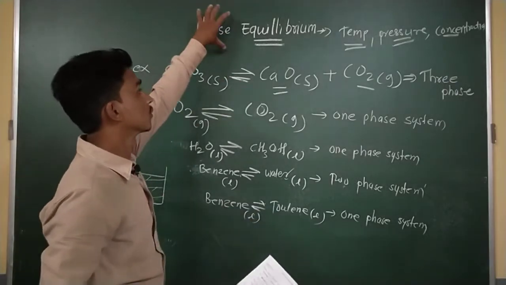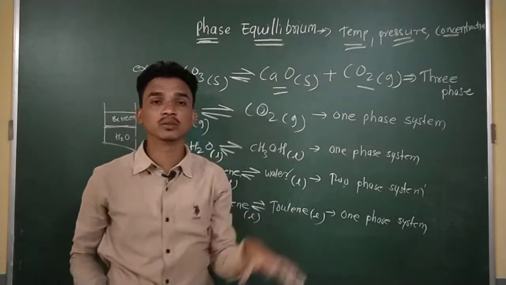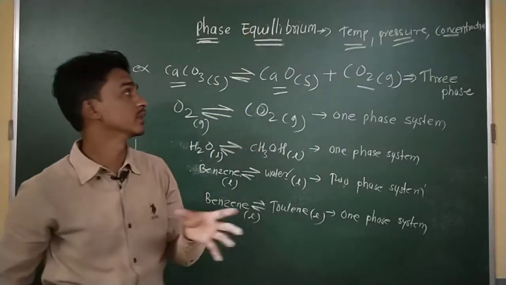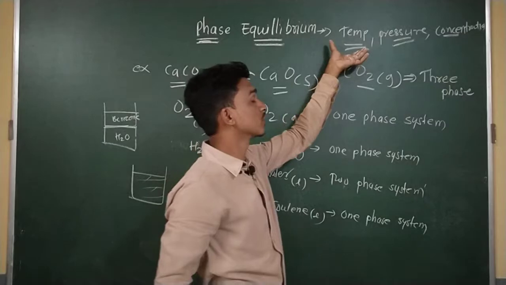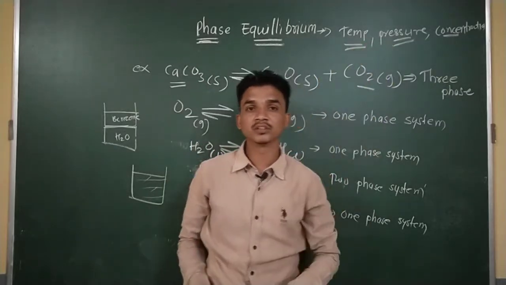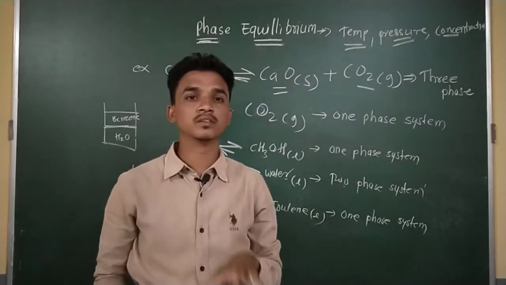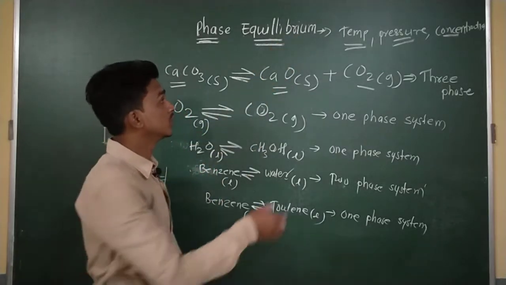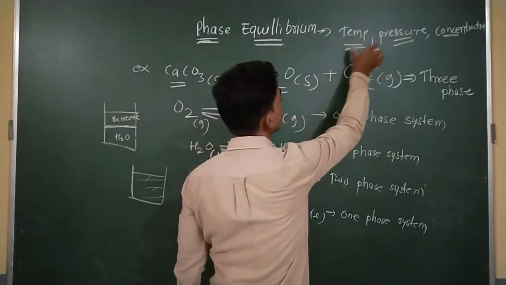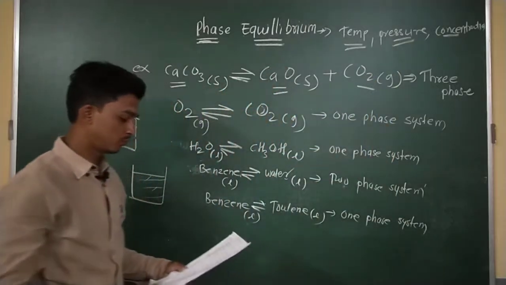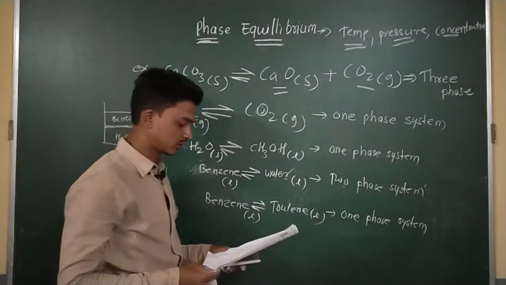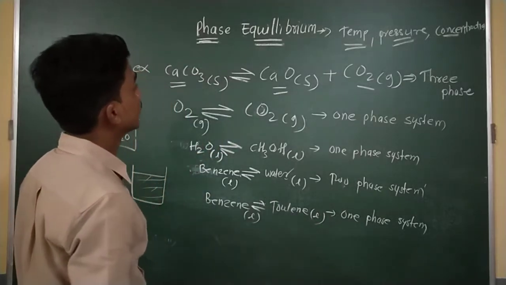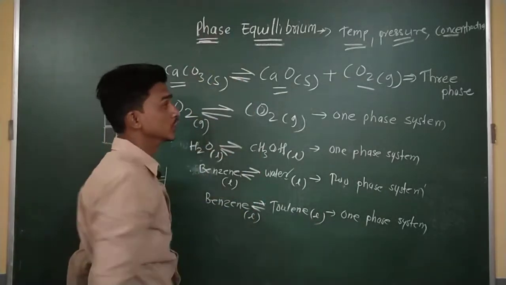When two or more phases exist in equilibrium, whether the equilibrium exists depends on the temperature of the system, the pressure of the system, and the concentrations of the chemical components in the system. These three conditions are very important for phase equilibrium.